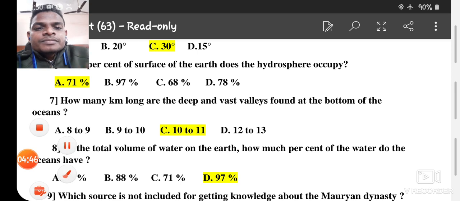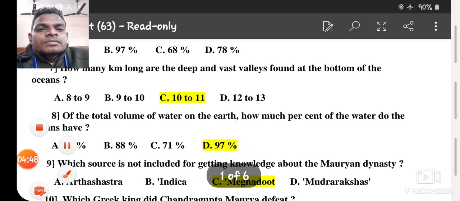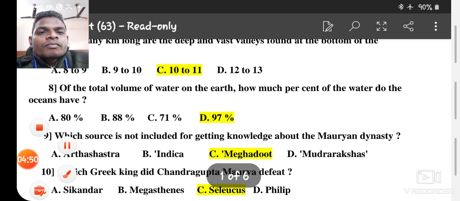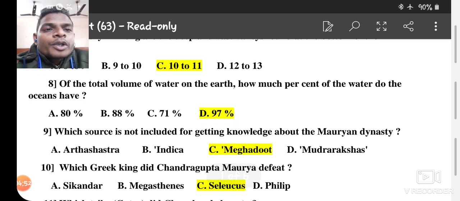Number 8, of the total volume of water on the earth, how much percent of the water do the oceans have? 97%. Dear students, do remember chapter number 10.